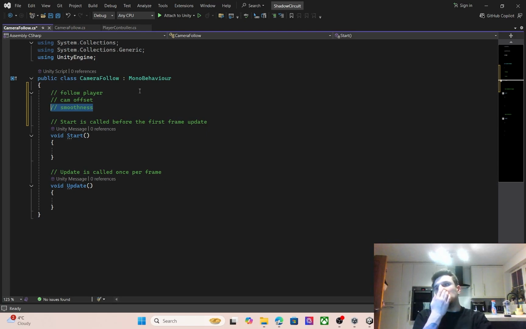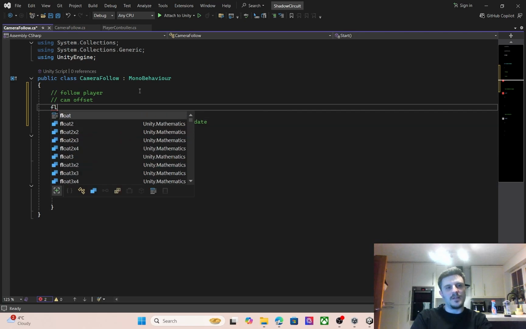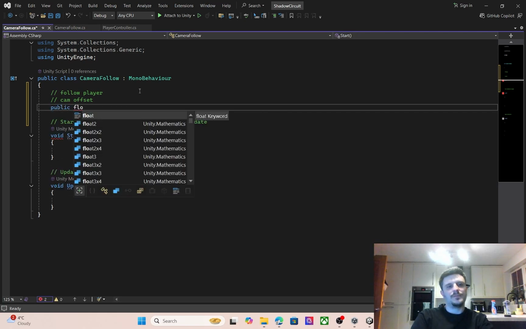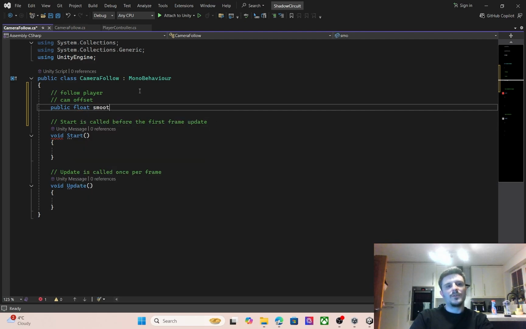And then we'll need a private variable to store the z-axis value of the camera as well, so it doesn't go all fuddy-duddy. So let's quickly write this. This will be a public float smoothness.